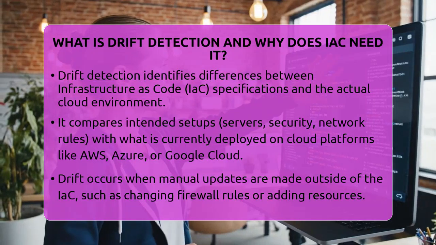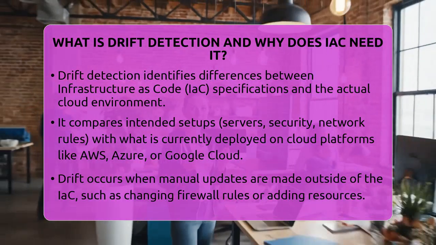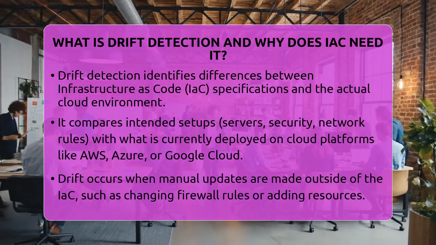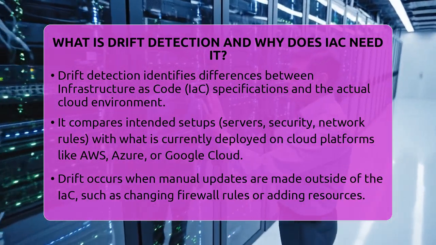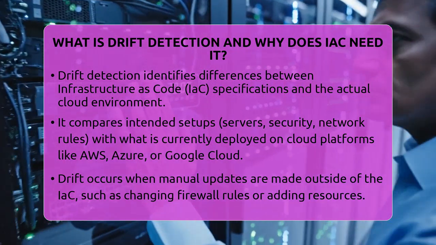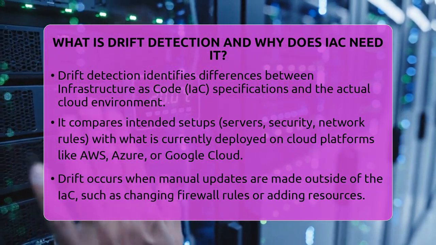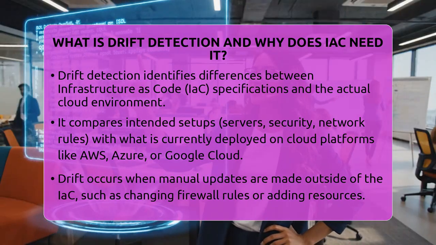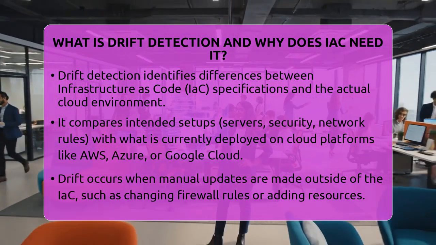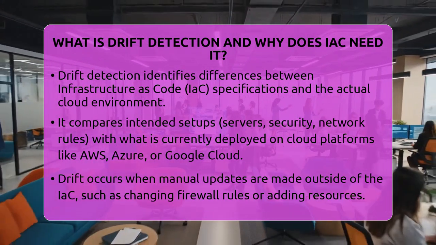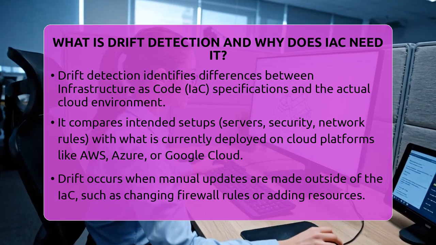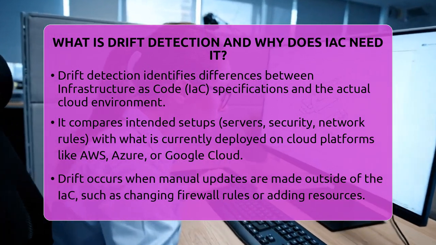What is drift detection and why does IaC need it? Imagine building a house with a detailed blueprint, then walking in later to find walls moved or doors added without your knowledge. That's similar to what happens in cloud infrastructure when changes happen outside your control. Drift detection is the process of spotting those differences between what your infrastructure as code says should be there and what is actually deployed in your cloud environment.